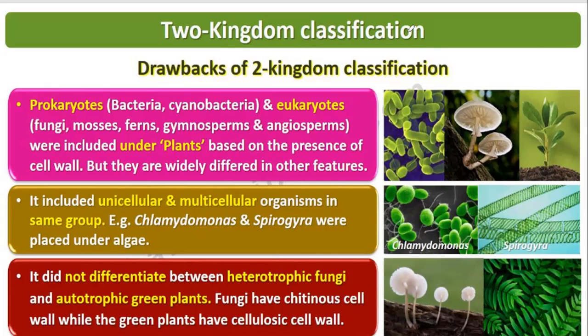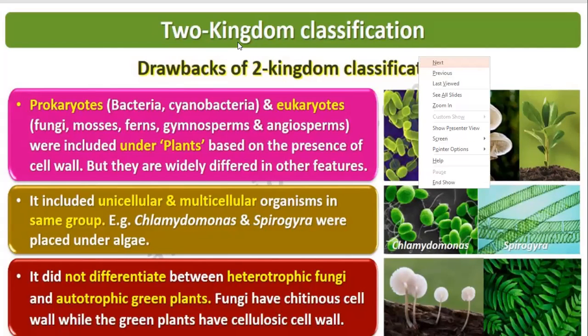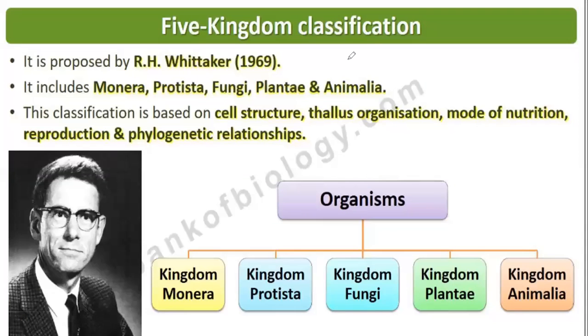Then came the next system of classification, called the five kingdom classification. It was proposed by R.H. Whittaker in the year 1969. There are five kingdoms: Kingdom Monera, Kingdom Protista, Kingdom Fungi, Kingdom Plantae, and Kingdom Animalia.